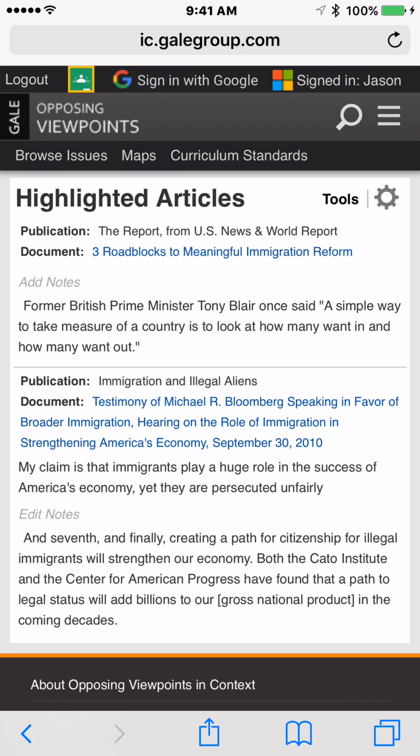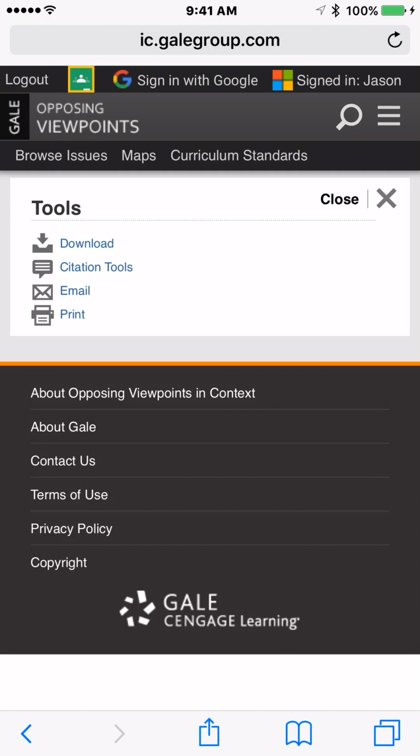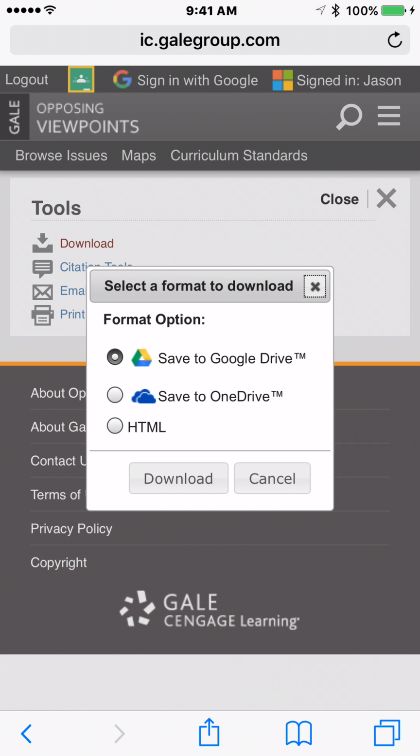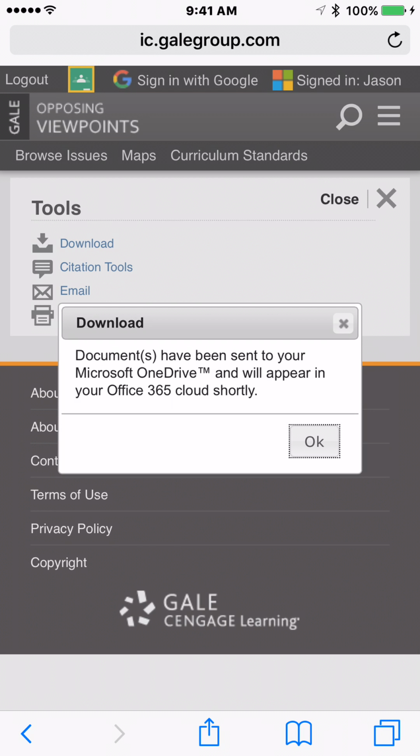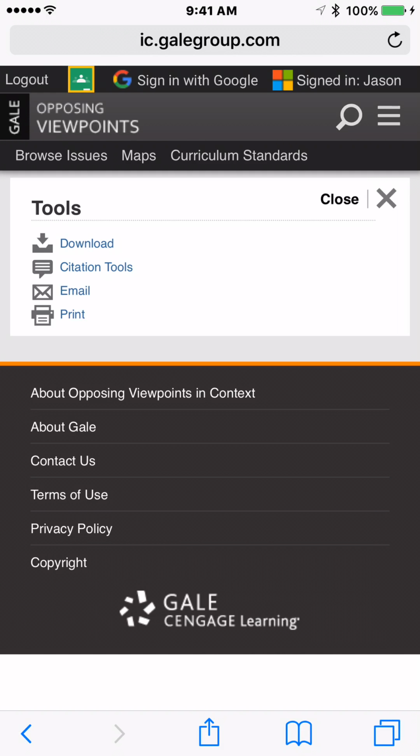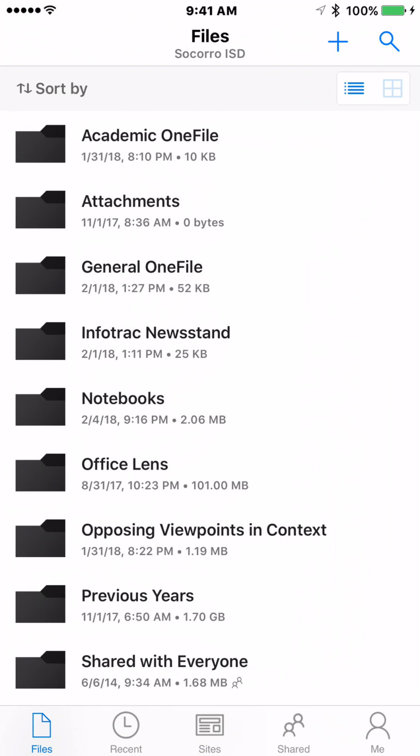And it is. You see the bottom one? That's the first one we found. We have the new one here, 3 roadblocks to meaningful immigration reform. So if I save it with tools, download it to my OneDrive, it'll generate another one of those reports. Watch. Check it out. Go back to OneDrive. And we were in opposing viewpoints.